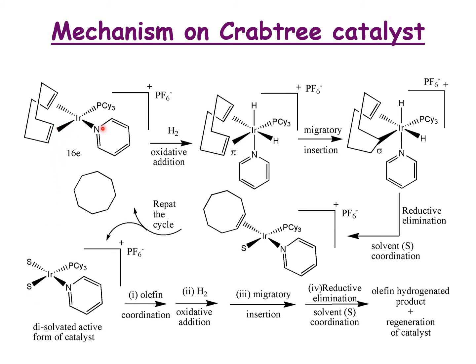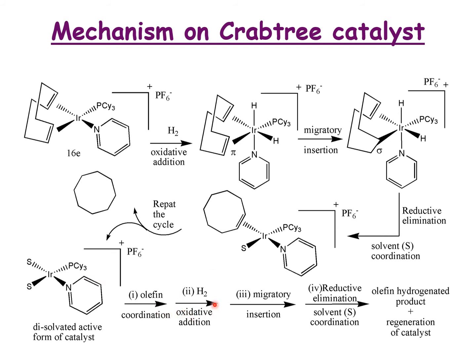The catalyst precursor first proceeds with oxidative addition, migratory insertion, and reductive elimination, giving the intermediate. These steps are repeated, and then you get the actual catalyst involved in olefin hydrogenation. This molecule then proceeds with olefin hydrogenation. The solvent is removed and the olefin is coordinated.